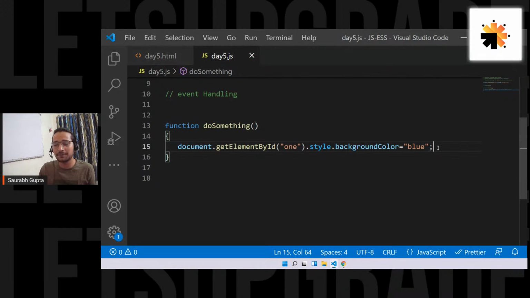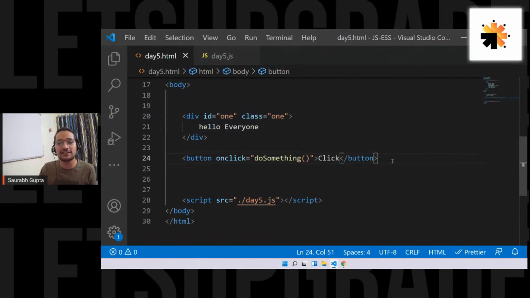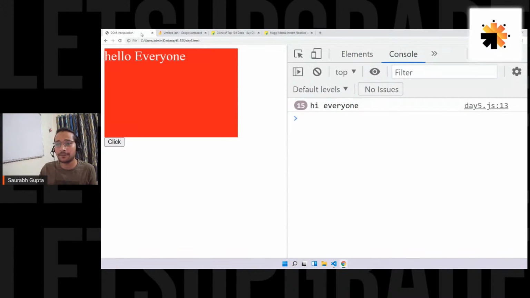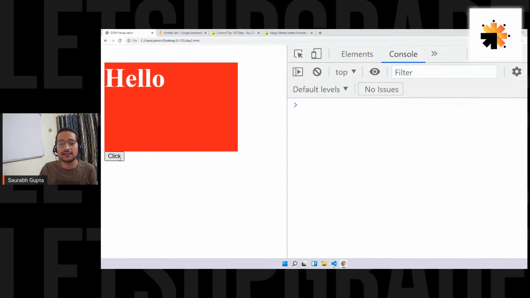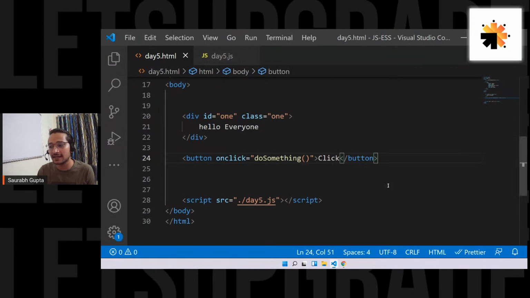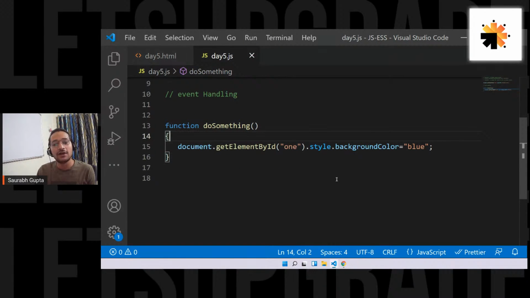So that's fine. Now let's see if it is working, everyone. Let's see if you're able to change the background color when I click that button. Let's see that, everyone. Fresh. Now let's go ahead and click. And here we go. It was red, and when I click, it changes to blue. Is it clear, everyone? Guys, are we clear? So that's how you manipulate CSS. Whenever you want to manipulate CSS, this is the only thing you have to do.